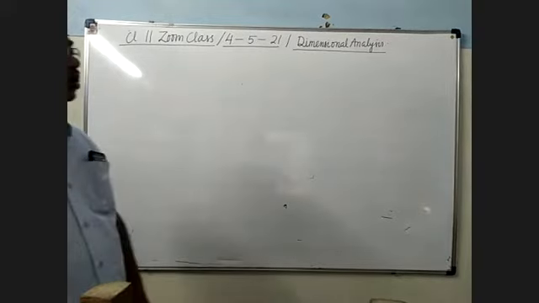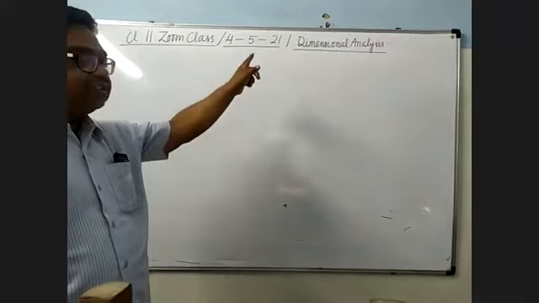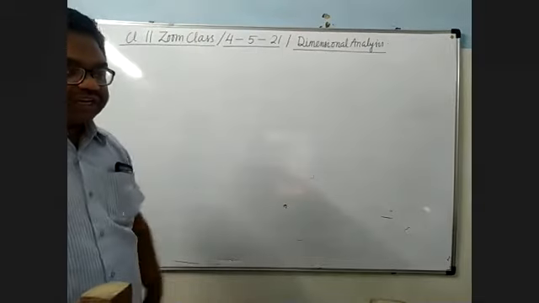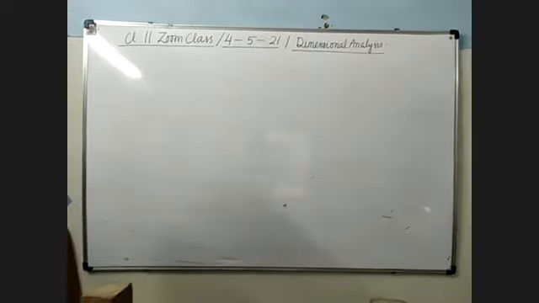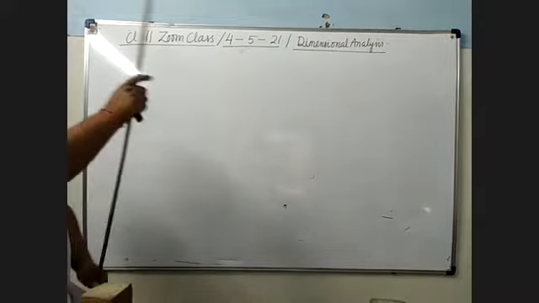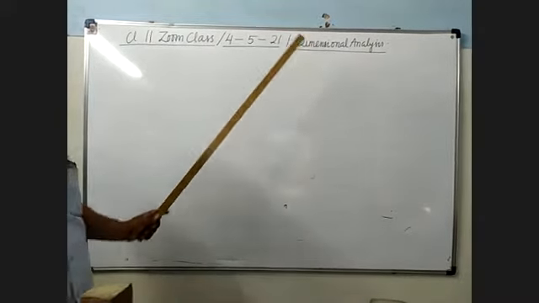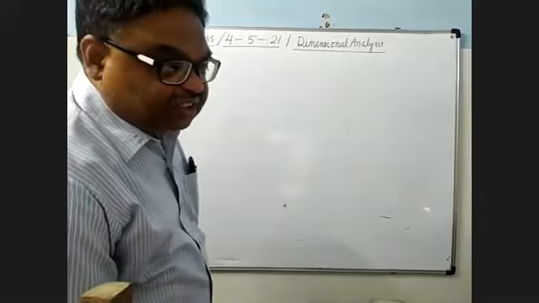Now I have told that there are certain limitations in deducing the formula with the help of dimensional analysis. What are the limitations?